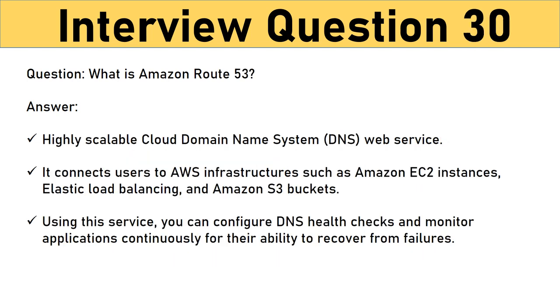Question: what is Amazon Route 53? Highly scalable cloud domain name system (DNS) web service. It connects users to AWS infrastructure such as Amazon EC2 instances, Elastic Load Balancing, and Amazon S3 buckets. It connects users outside of AWS infrastructure as well. Using this service, you can configure DNS health checks and monitor applications continuously for their ability to recover from failures. Amazon Route 53 can work alongside AWS IAM, thereby controlling the access to DNS data.